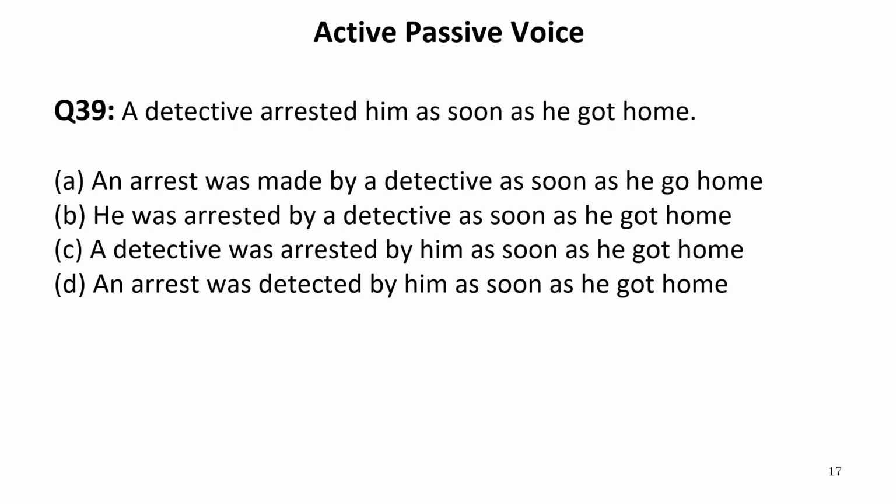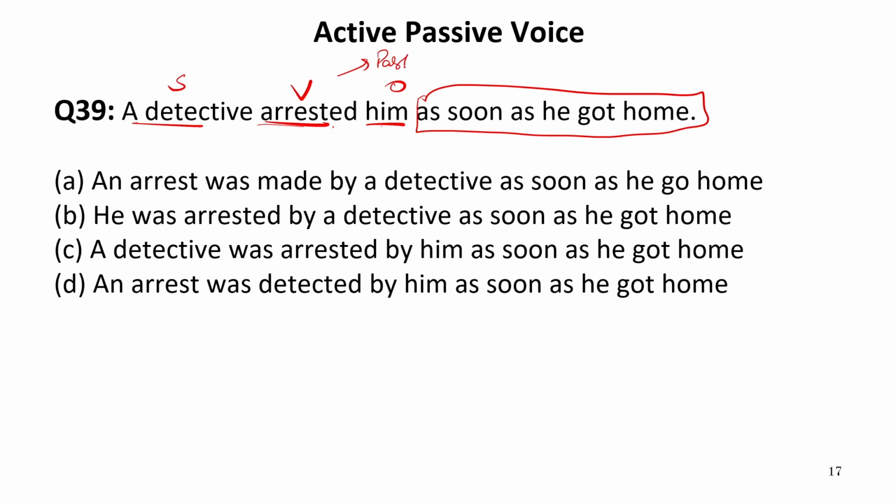A detective arrested him as soon as he got home. Now again, a detective is a subject, arrested is a verb, him. Now this is object. This is the remaining part. We just have to convert this particular part. So a detective arrested him is past indefinite tense, or you can say simple past tense, in which we have subject plus verb second form. So let us convert this into passive. We need be form, and then we need verb third form. So here be form should be was. Now let us see. An arrest was made by a detective as soon as he got home. No. He was arrested by a detective as soon as he got home.